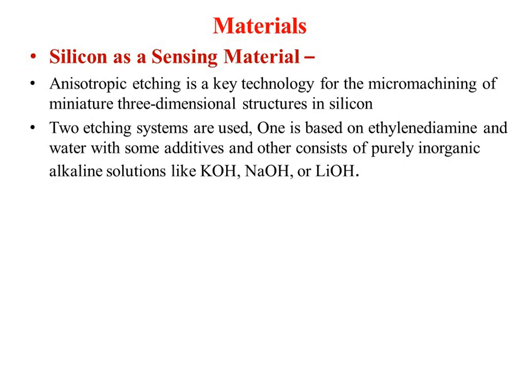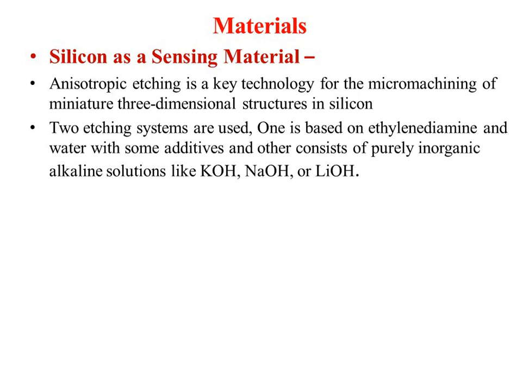Here the example is given that the etching elements used are based on ethylenediamine and water with some additive, and others consist of purely inorganic alkaline solutions like KOH, NaOH and lithium hydroxide.